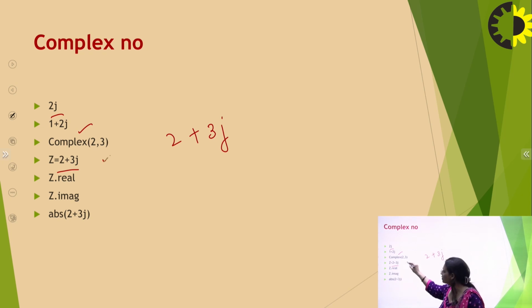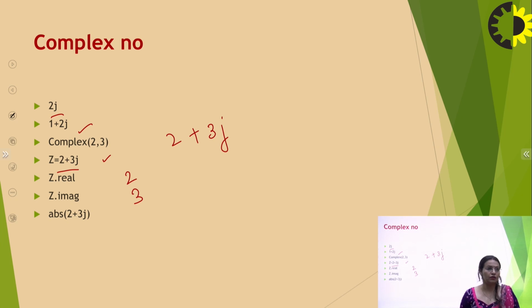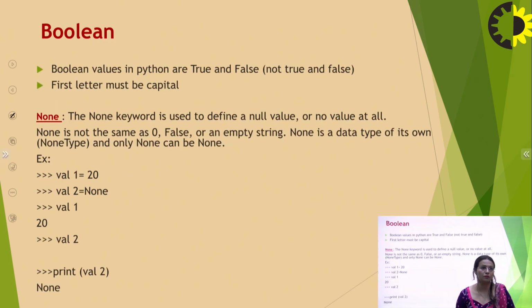So if I talk about this z, it will return me 2, and this will return me 3. Okay. After that, printing abs of 2 plus 3j means it will return the absolute value of this complex number. So these are various classifications and representations of complex numbers.